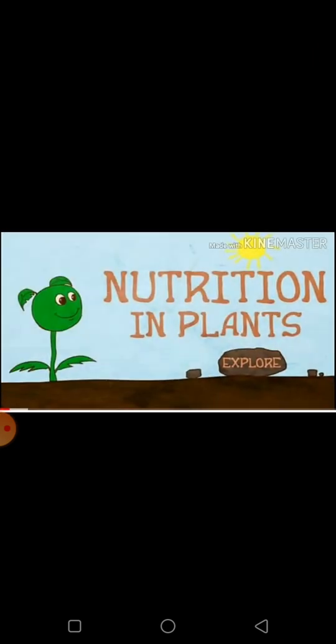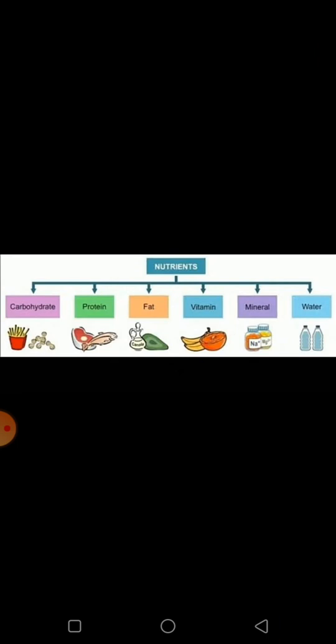Science. Let's start. Nutrition in plants. In class 6th, you have learned that food is essential for all living organisms. You also learned that carbohydrates, proteins, fats and minerals are the components of food. These components are called nutrients and are necessary for our body. All living organisms require food.